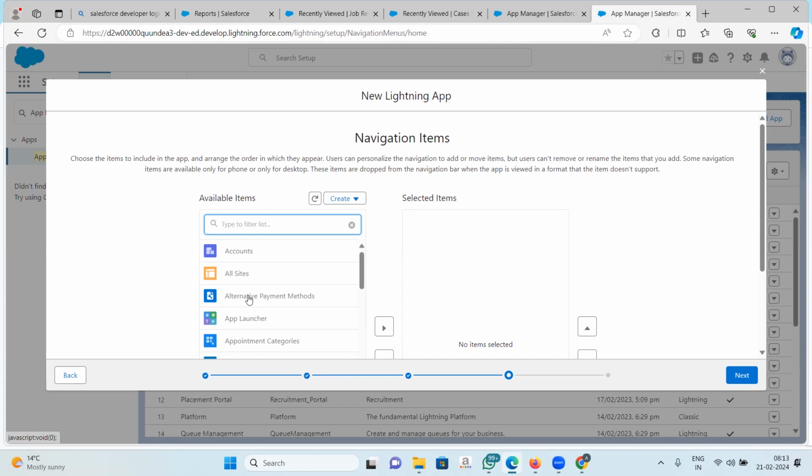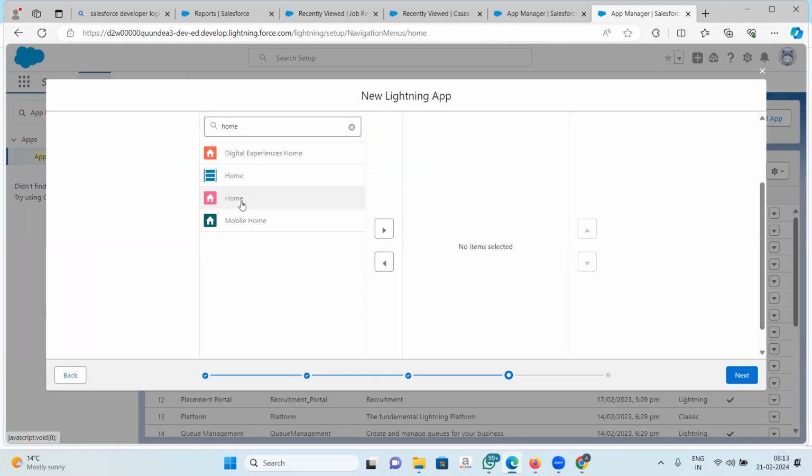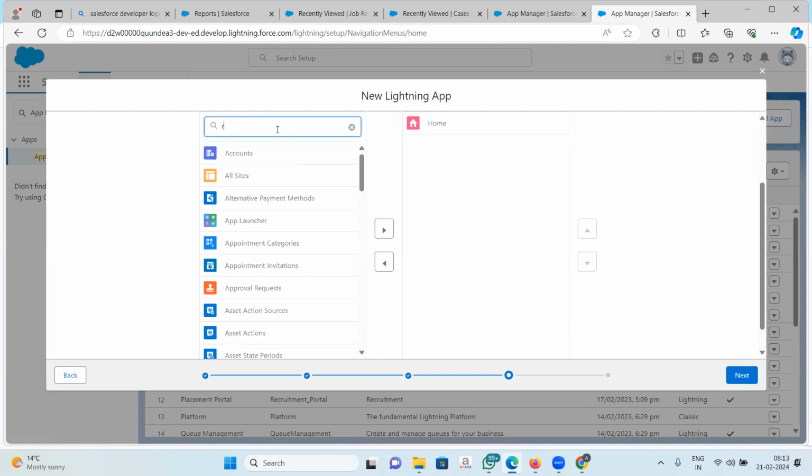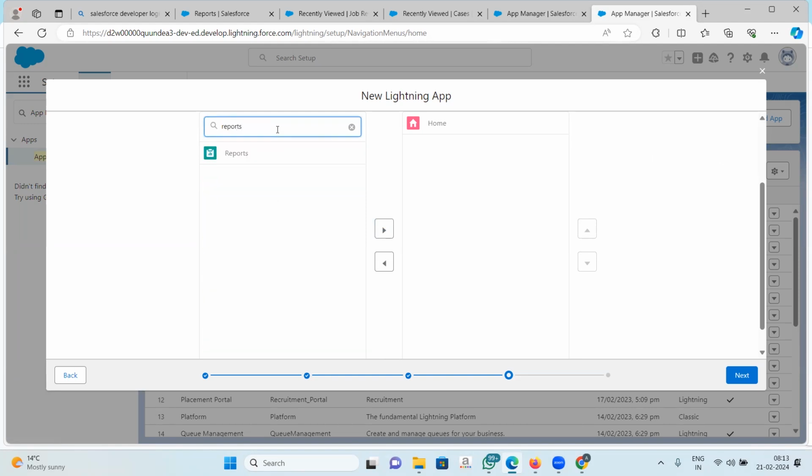The first one is home page. So I will pick up this home page, select this and add it. Then I will select reports. We will learn to create reports also. And then I will add it. And the third one that we will use here is dashboards.